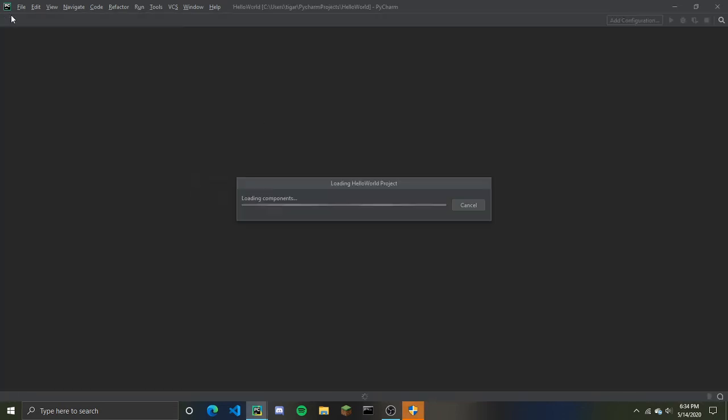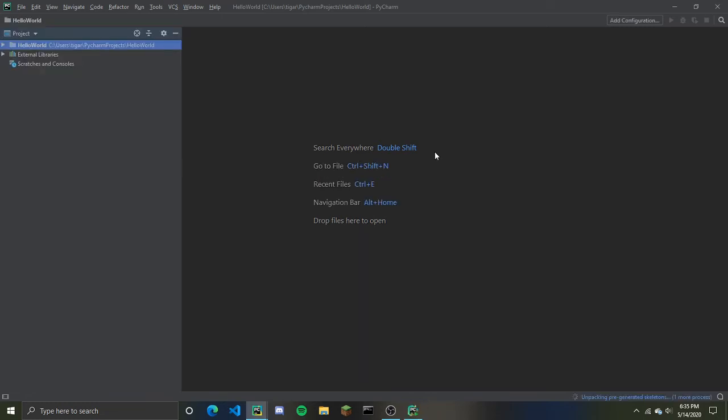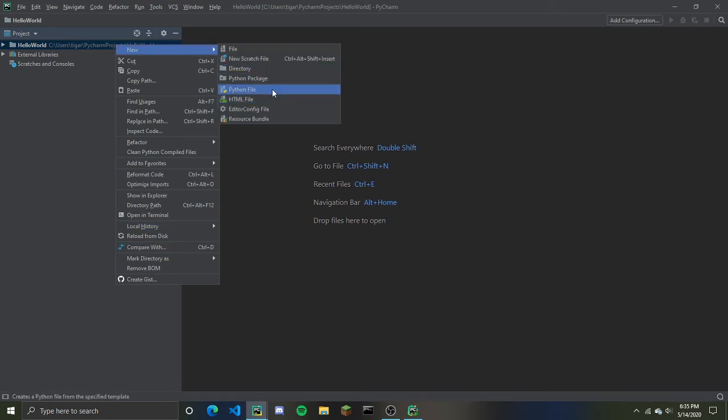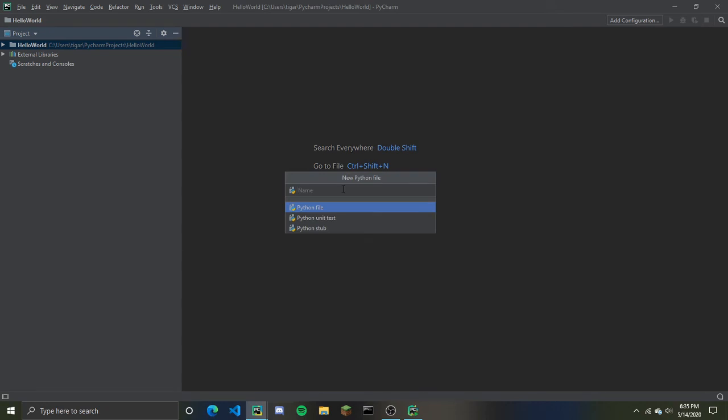and new window. It's creating the virtual environment. Okay, so once it's downloaded, you go on here, and you're gonna have this file. Just don't worry about that. You're gonna right click on it, and it's gonna put new, and then you're gonna go to new Python file, and then you're gonna name it app, and then press enter.